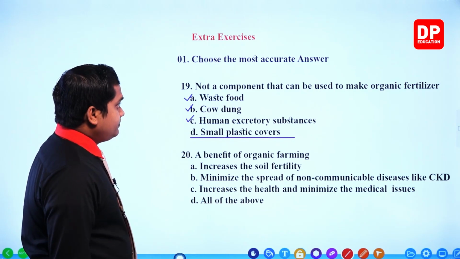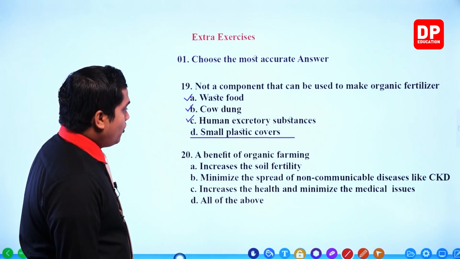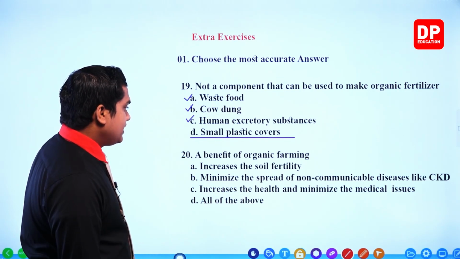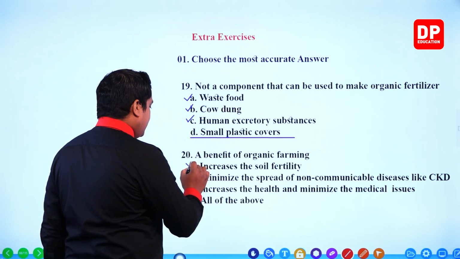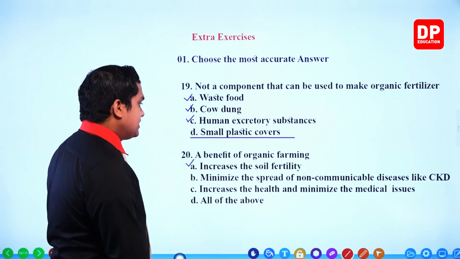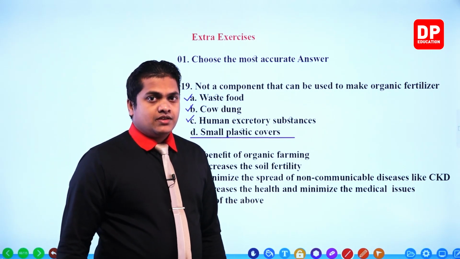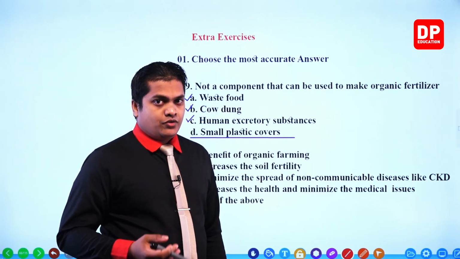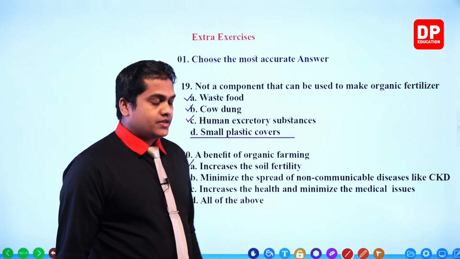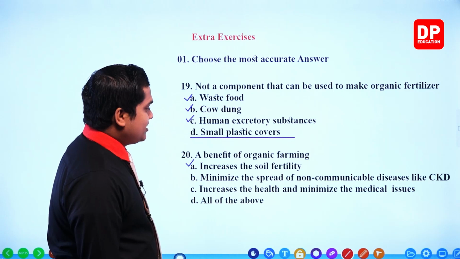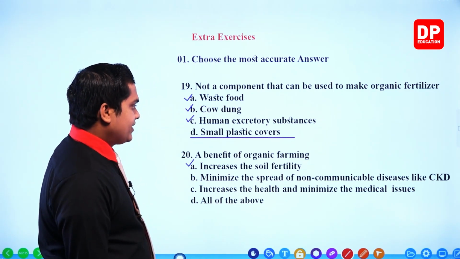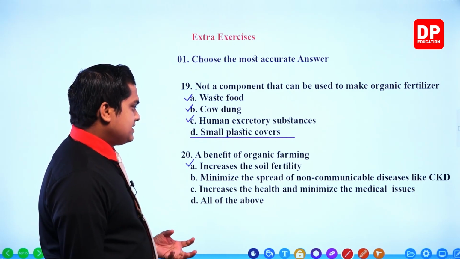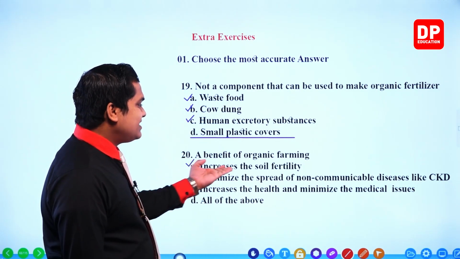Next one. A benefit of organic farming: increases the soil fertility. Benefit of organic farming, of course it is correct. It is going to increase the soil fertility, right? Soil is going to be fertile when you do organic farming. That is correct. Next one, minimize the spread of non-communicable diseases like CKD.